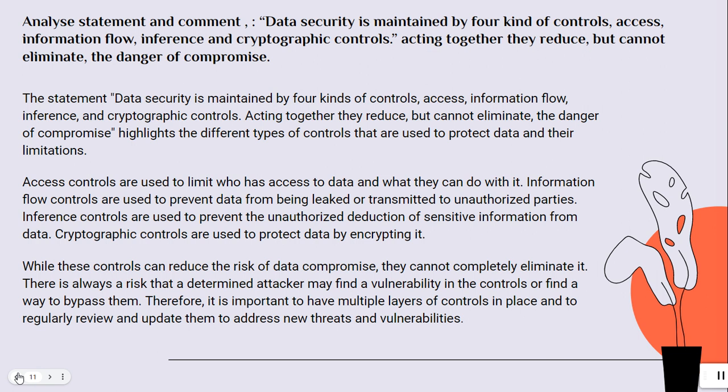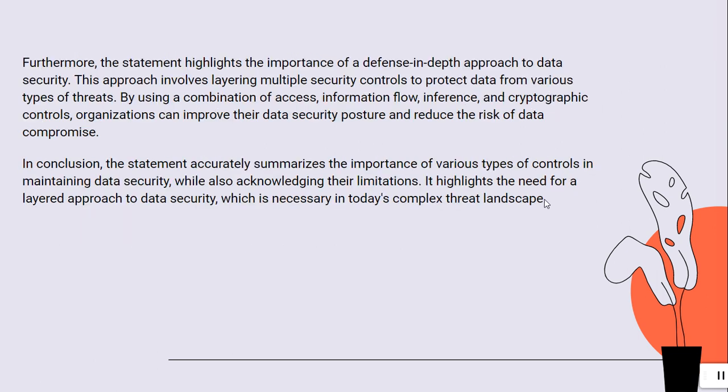Information flow controls are used to prevent data from being leaked or transmitted to unauthorized parties. Cryptographic controls are used to protect data by encrypting it. While these controls can reduce the risk of data compromise, they cannot completely eliminate it. It is important to have multiple layers of controls in place and to regularly review and update them to address new threats and vulnerabilities. Furthermore, the statement highlights the importance of a defense in depth approach to data security.